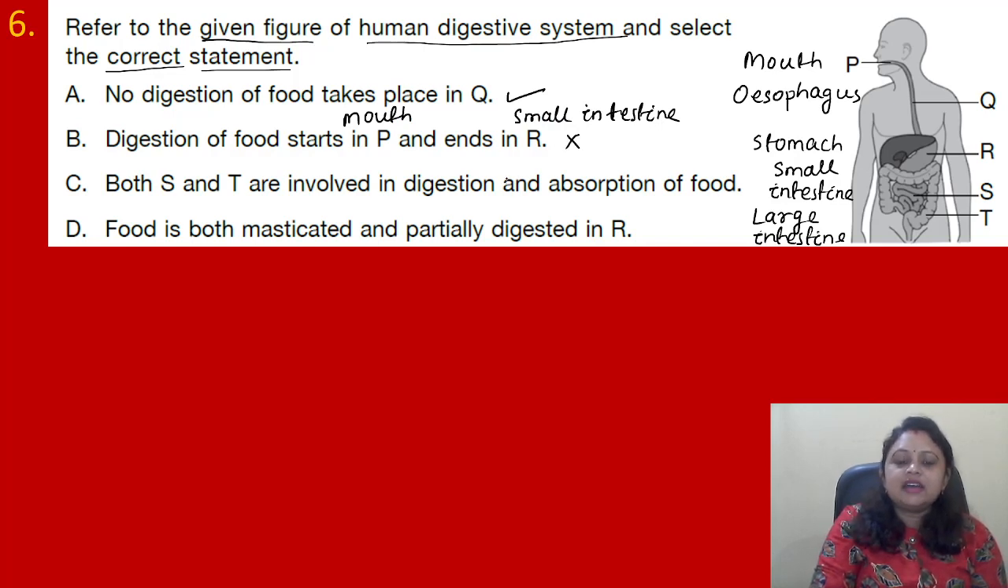Both S and T are involved in digestion and absorption of food. Both S and T. S, small intestine, yes, it is involved in digestion. T, that is large intestine. Large intestine is not involved in digestion. Okay. Food is both masticated and partially digested in R. R, that is stomach. Here, partial digestion takes place in stomach, but it is not masticated here. Okay. So, correct answer is option A.